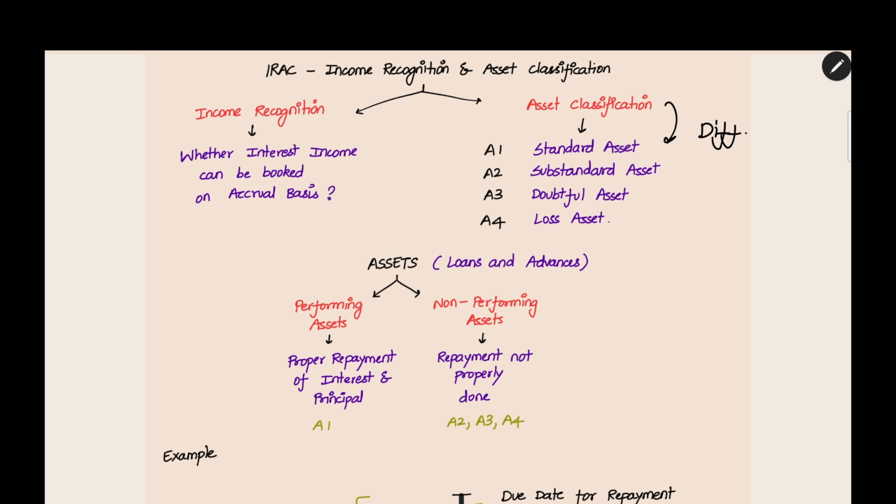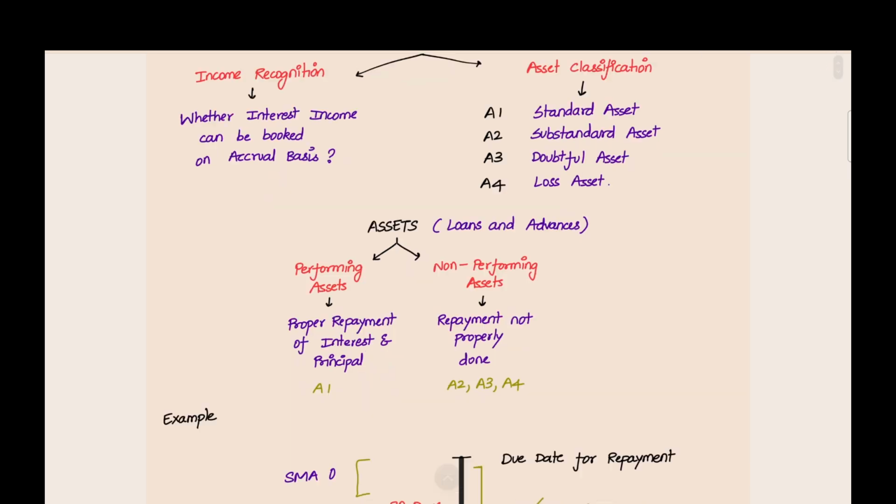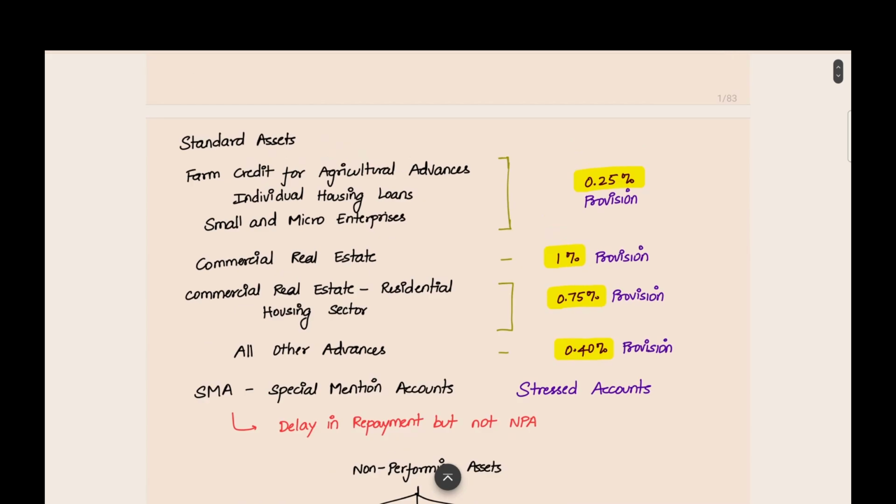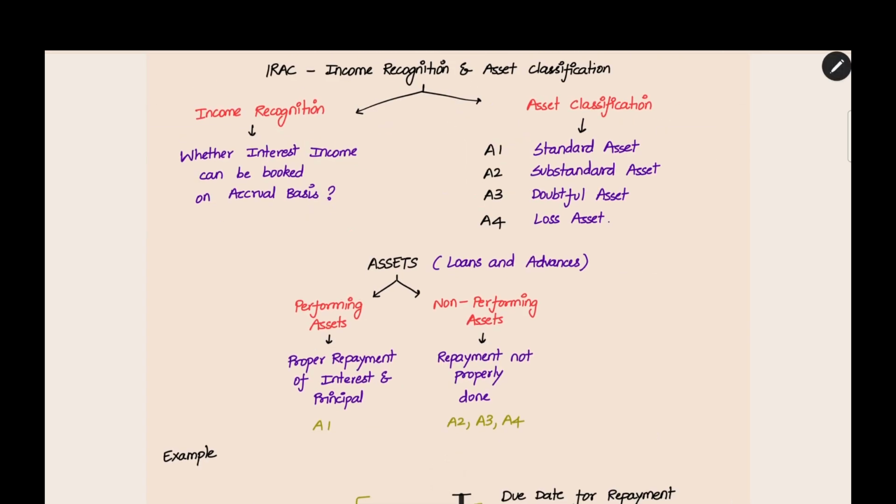Like that you can have a question. For that question only, there are provisioning norms. Why the provisioning norms? In standard assets, there is a little risk, or no risk also we can say. Just some days the repayment is delayed, there is no risk. But in substandard asset, there is a little amount of risk, that is, risk is more than the standard asset.